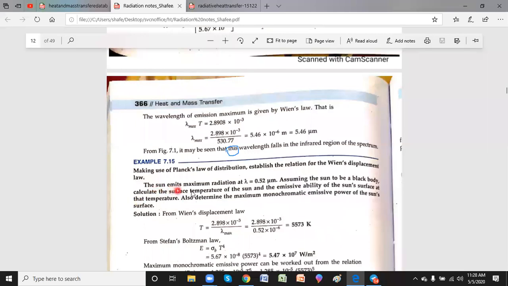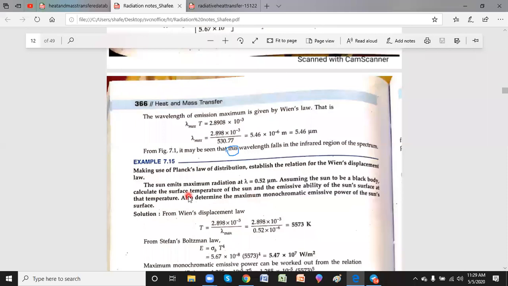So what is given is the sun emits maximum radiation. So what is lambda here? Lambda max is given as 0.52 microns, and a micron is 10 power minus 6 meters. The sun is taken to be a black body. So what is the surface temperature? I need to find out the surface temperature, right? What is the thing which connects maximum wavelength and temperature? Nothing but Wien's displacement law. So I know that lambda max T equal to 2.89 so and so. So what is the temperature? You get 5573 Kelvin. That's the temperature on the surface of the sun.